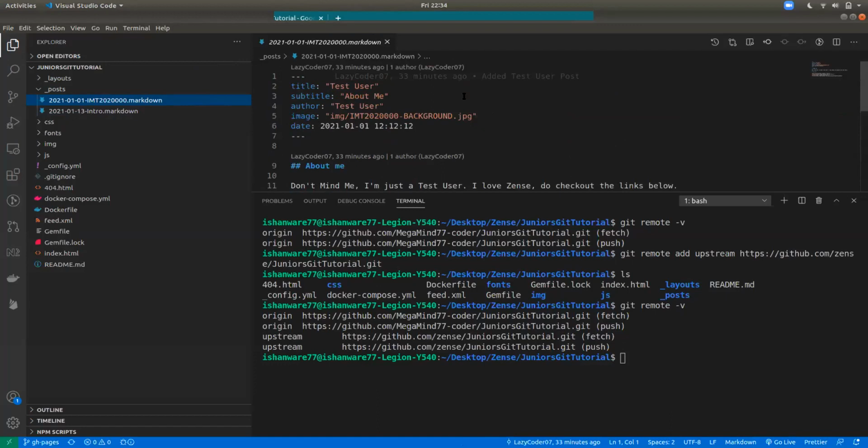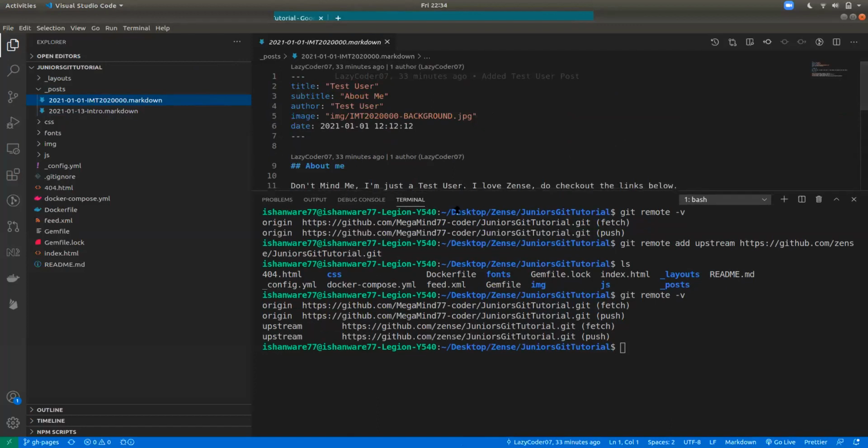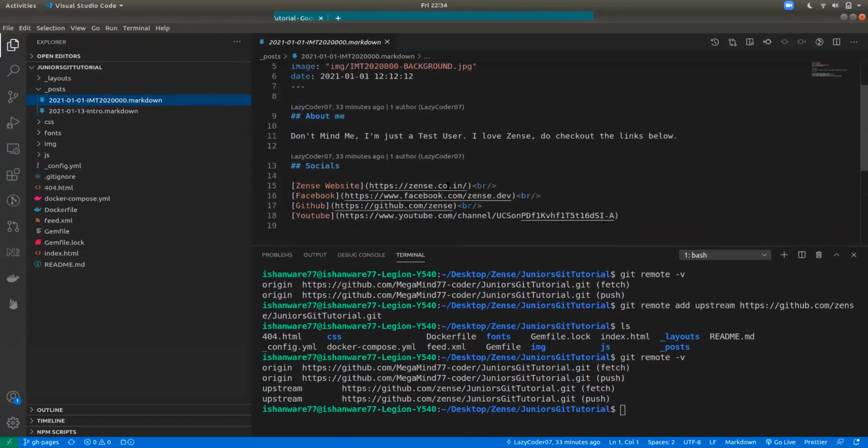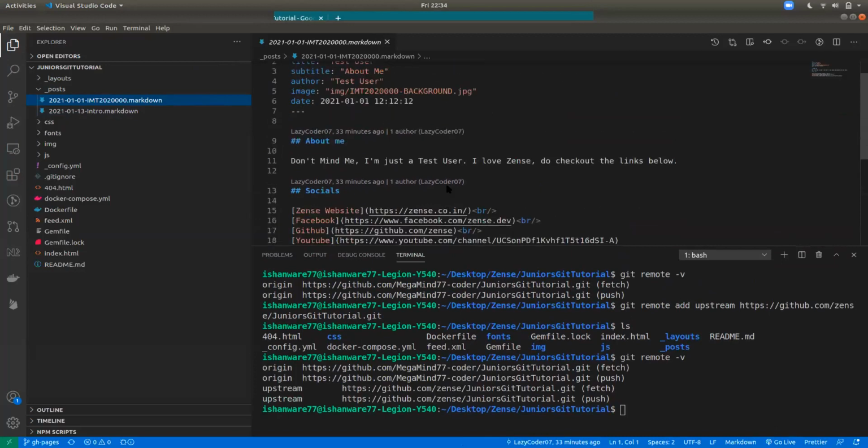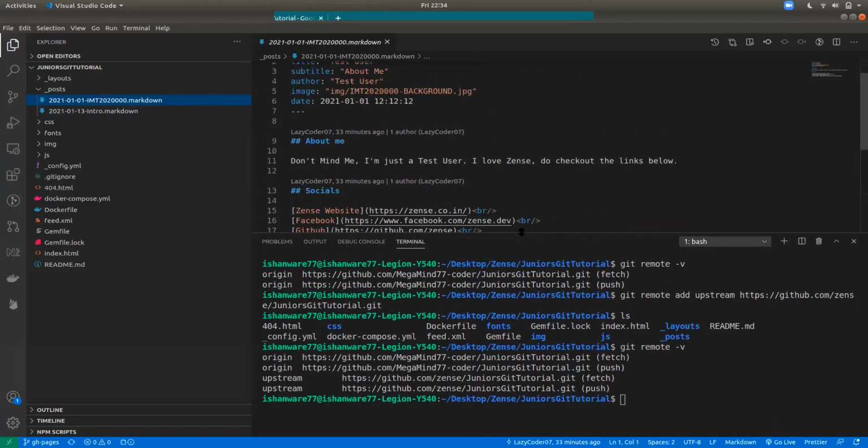Rituraj, could you give an analogy with a company and an employee? That'll be easier for them to understand. Okay. Let's say Zens is the company and Junior's Git tutorial is a project that you're working on.